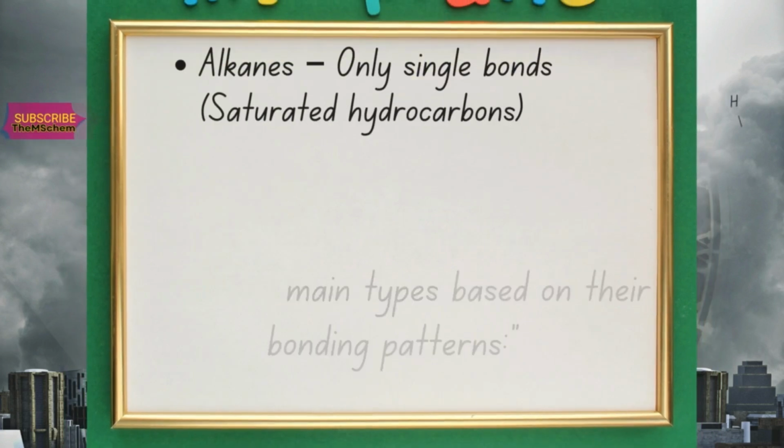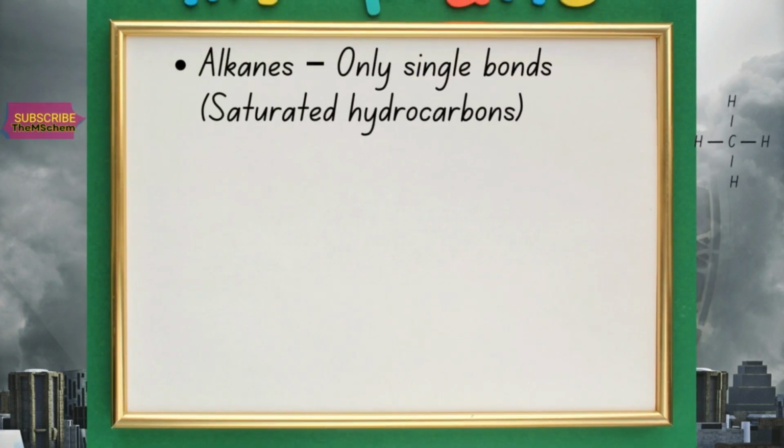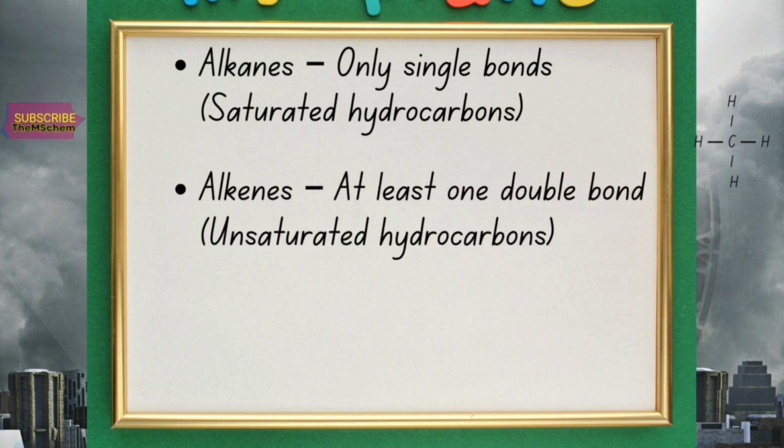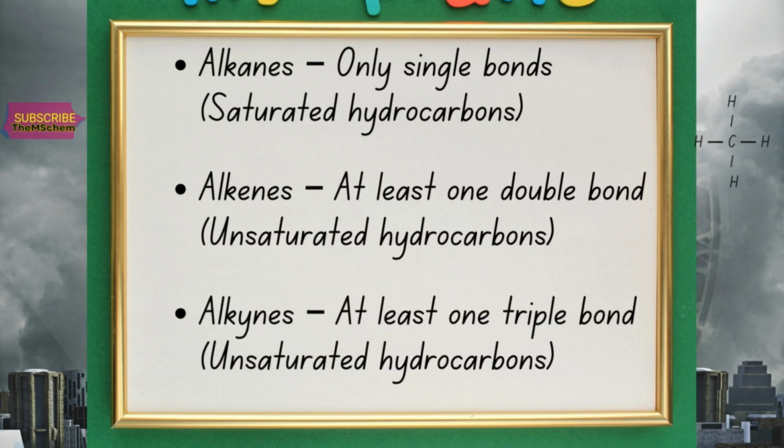Here, number 1, alkanes. They contain only single bonds between the carbon atoms. Alkenes. They contain at least one double bond between the carbon atoms. And alkynes. They contain at least one triple bond between the carbon atoms. Alkanes are called saturated hydrocarbons, but alkenes and alkynes are called unsaturated hydrocarbons.